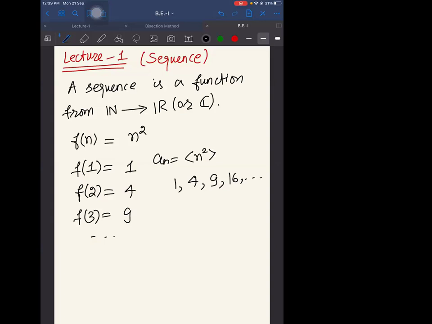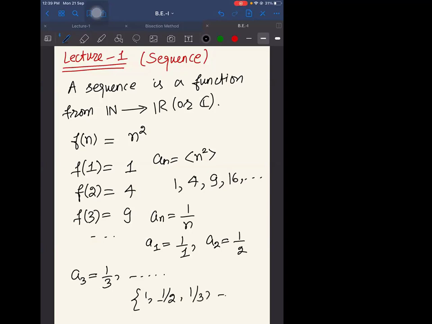There may be another example. Say a_n is equal to 1 by n. The domain is always the natural numbers. So a_1 is 1 by 1, a_2 is 1 by 2, a_3 is 1 by 3, and so on. So we have a sequence with numbers 1, 1 by 2, 1 by 3, and so on. Are you getting the definition of sequence? If you have any problem, you may ask.